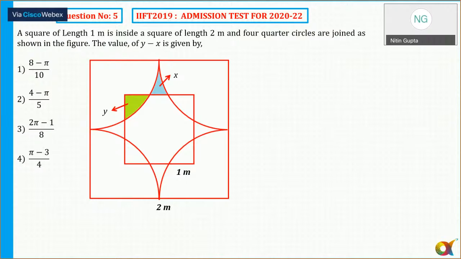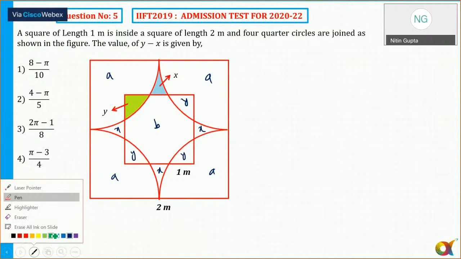The value of y minus x is given. So there are 4 quarter circles. What I have done, the figure seems to be complicated. I need to find out y minus x. So I can say this area is also equal to y and this is also x. Okay, y and x. So I say this is y and this is x and this is y and x. There is a symmetry. Then I'll take all this area as A, and then this area is B. And with the help of these, we need to identify here.